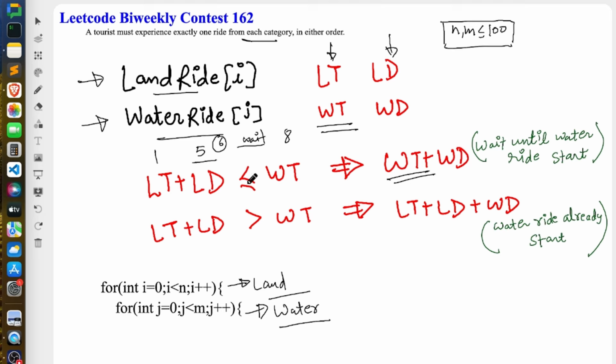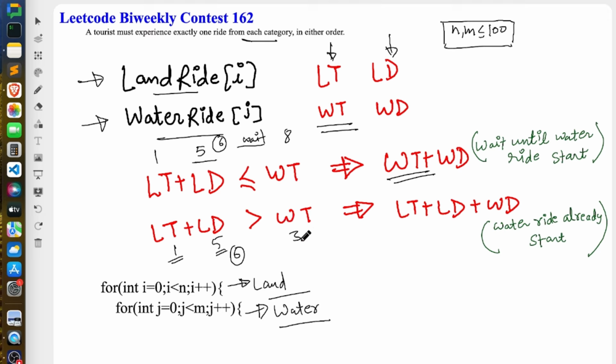If your LT plus LD is less than the start time of your water ride, in this case you have to wait until the water ride starts. Otherwise, if that is not the case, let's say this is 1, this is 5, and now let's say the water start is 3. So you started at 1, and you finish at time 6 after doing your land ride for 5 seconds. Now by the time your land ride finishes, your water ride has already started, right?